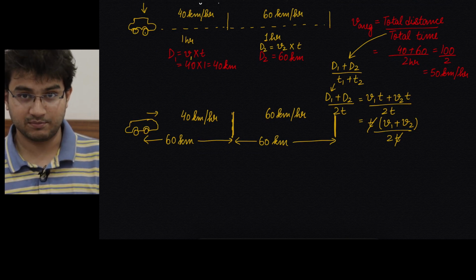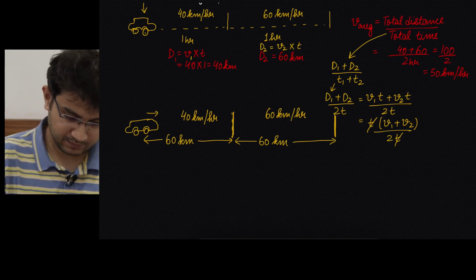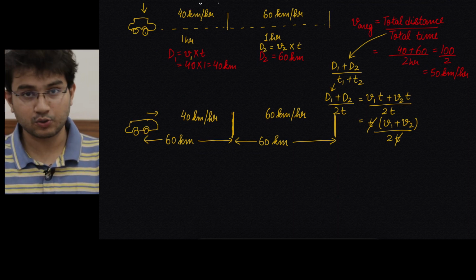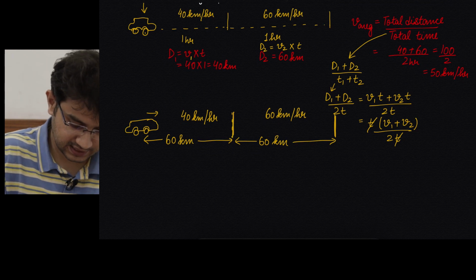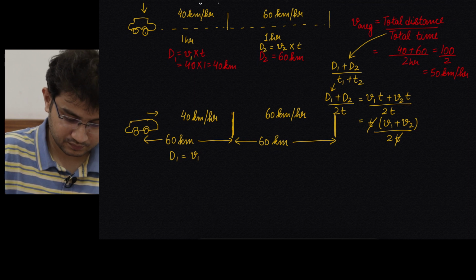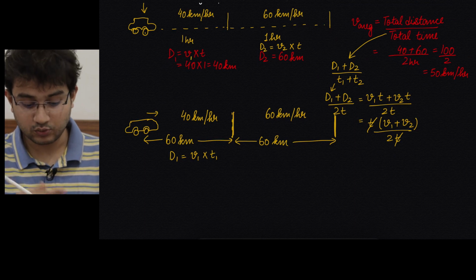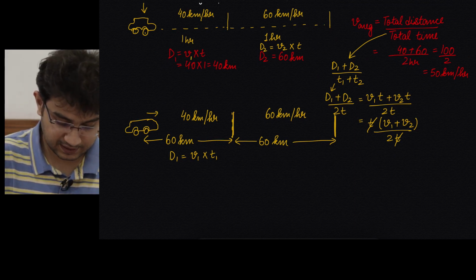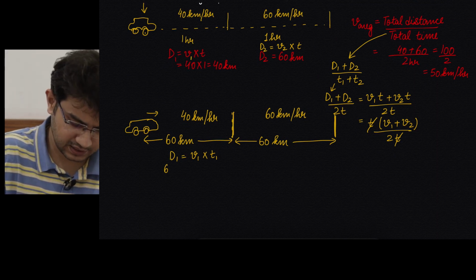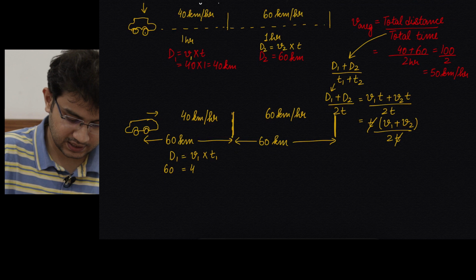now we have to figure out the time, right? How do we find out the time? Because distance is v1, so d1 is v1 into t, like we saw in the upper case. So here again we say d1 is equal to v1 into t1. Now I can't say t because now there are two different timings. We will have different timings. D1, of course, now d1 will be equal to d2, 60 kilometers, but anyways, let's put the value. 60 is equal to 40 into t1. So t1 is 60 by 40, which is 1.5 hours.